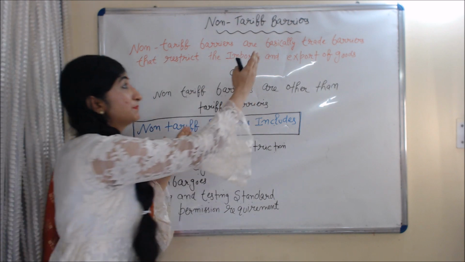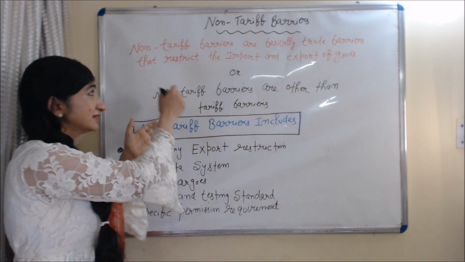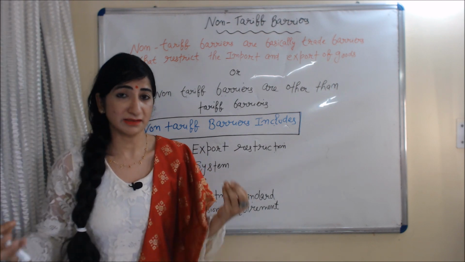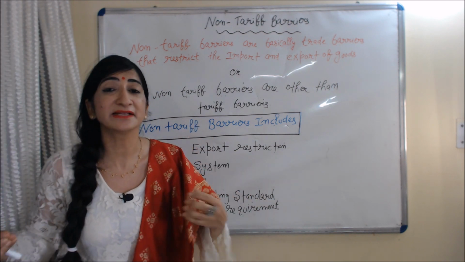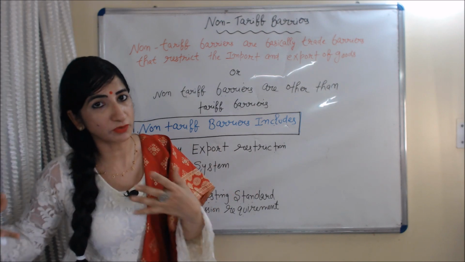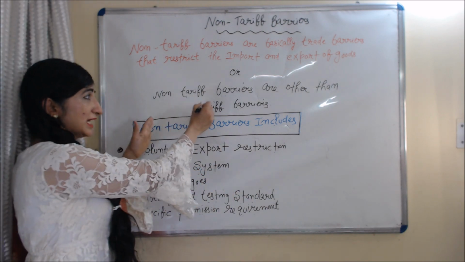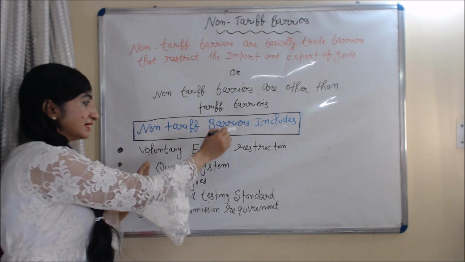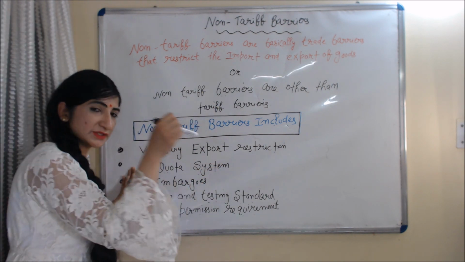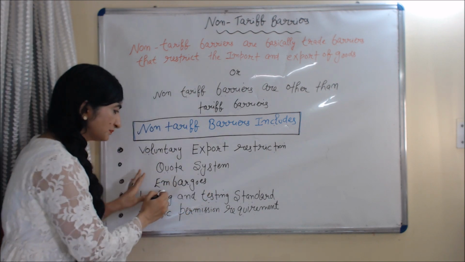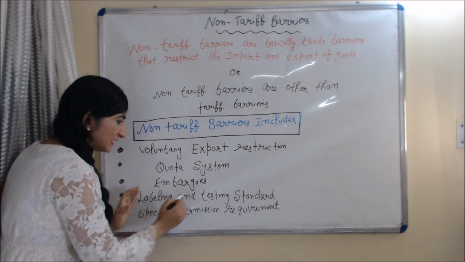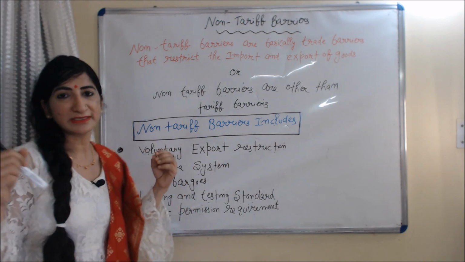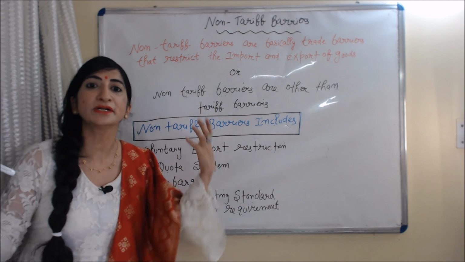Non-tariff barriers are basically trade barriers that restrict the import and export of goods, or we can say that non-tariff barriers are other than tariff barriers. Okay, and non-tariff barriers include voluntary export restriction, quota system, embargoes, labeling and testing standards, and specific permission requirements. One by one we will discuss each non-tariff barrier.